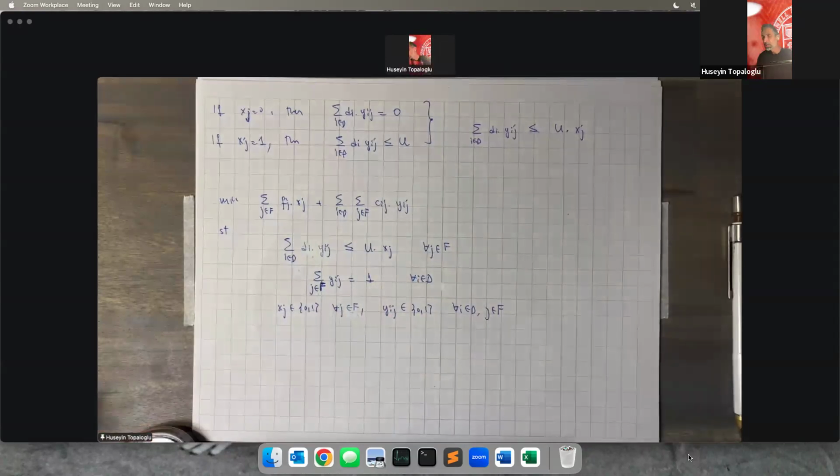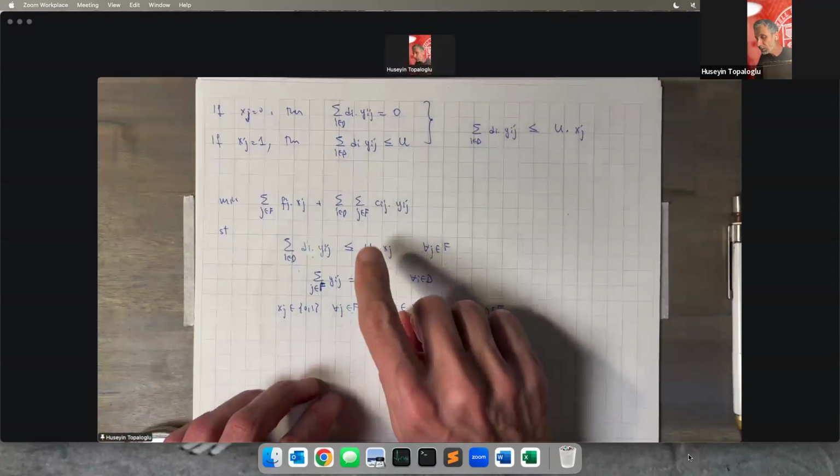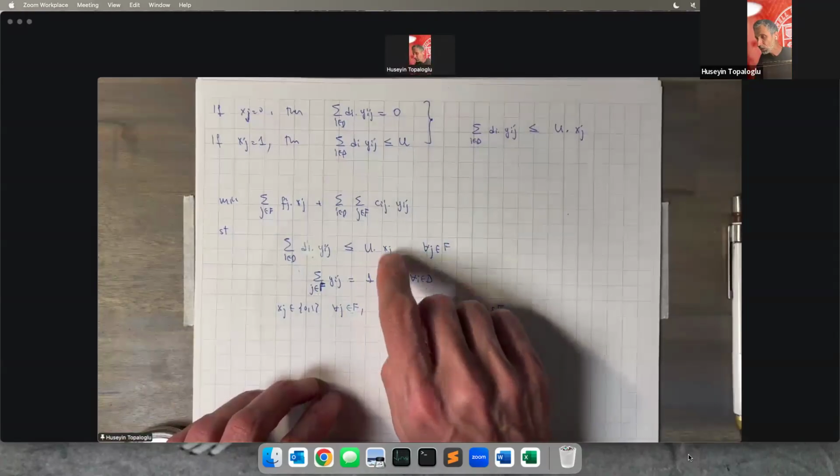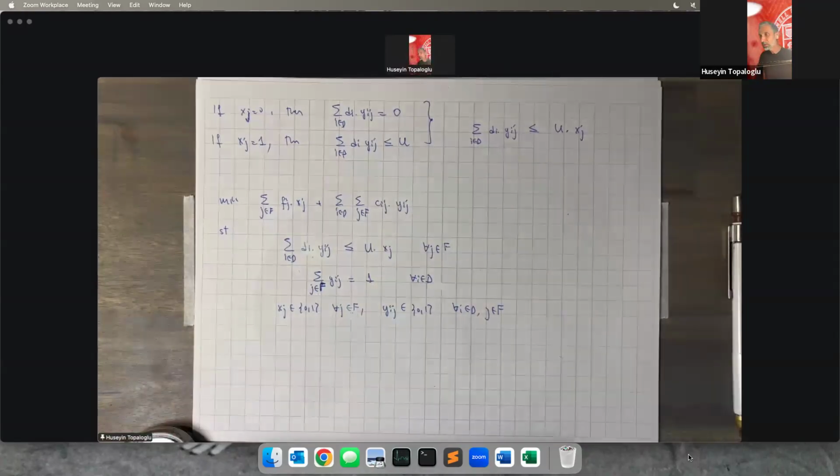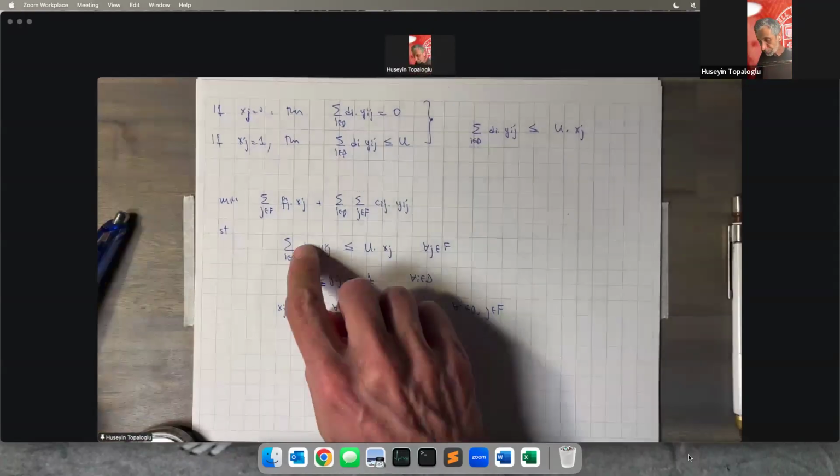Okay. If you solve this problem, now we're going to find which facilities to open and which demand points to connect to which facilities, while making sure that the total demand that we impose on any open facility location doesn't exceed the capacities of the facility locations. Great. And this problem is called the capacitated facility location problem.